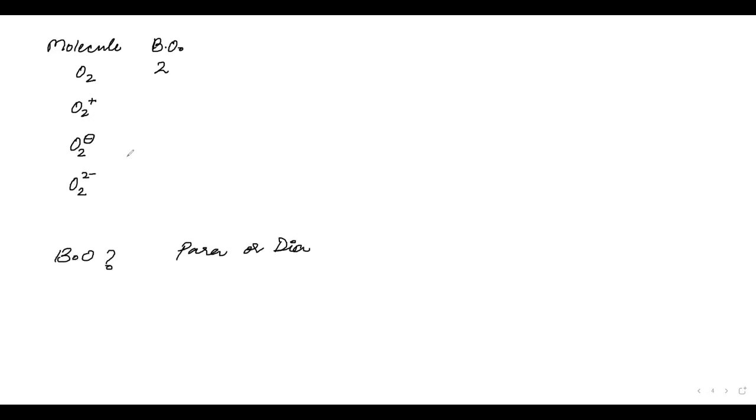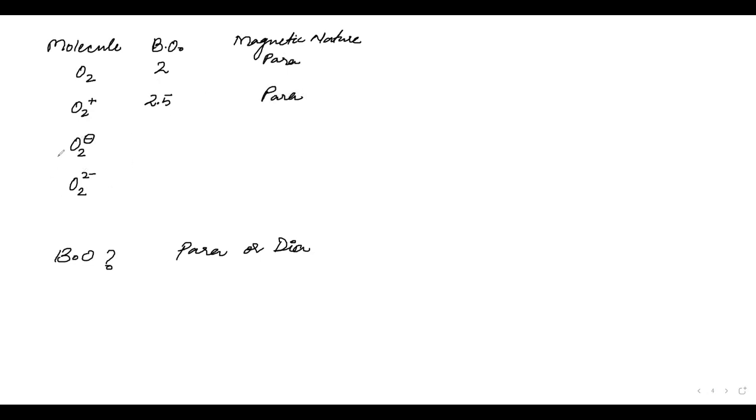Correct. Yes, you have all set it rightly. 2.5. This is also written in magnetic nature. This was para. This will also be para.